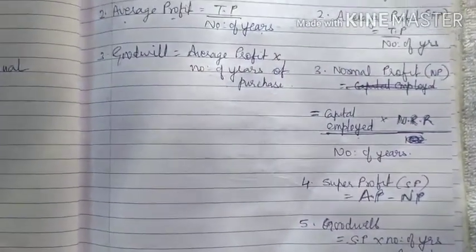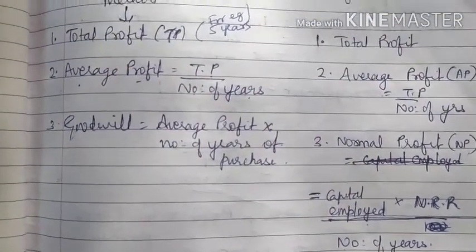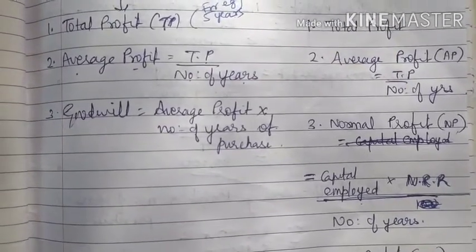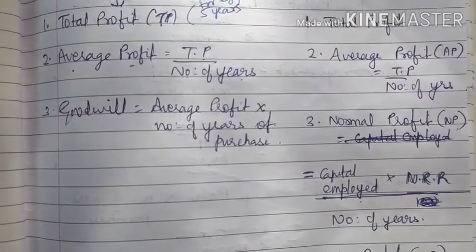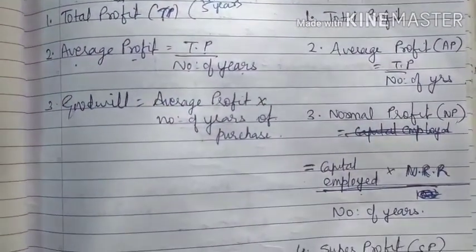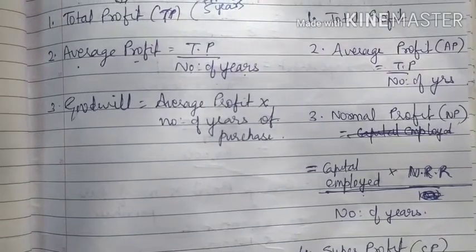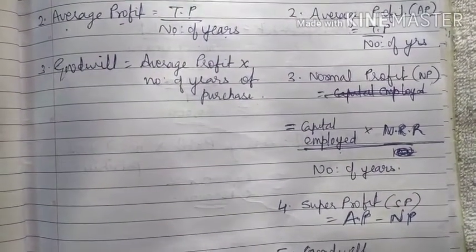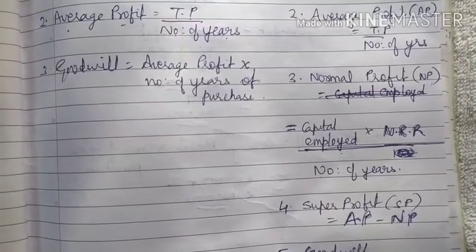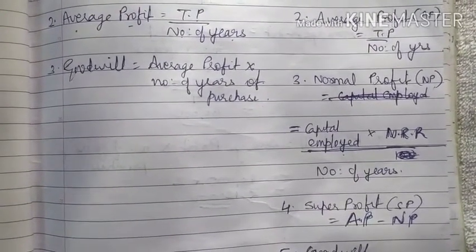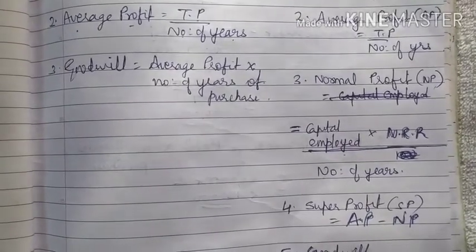Okay, so we will just repeat the steps. The first 5 steps are there. The first one is total profit, second one is average profit. Average profit is equal to total profit divided by number of years. Third one is normal profit. Normal profit we have to calculate with the help of information given to you: capital employed multiplied by NRR divided by number of years.